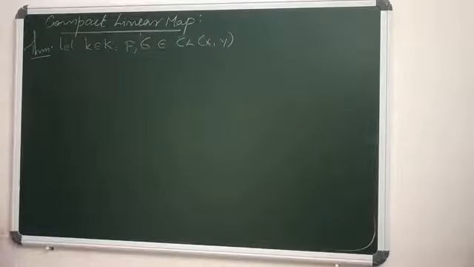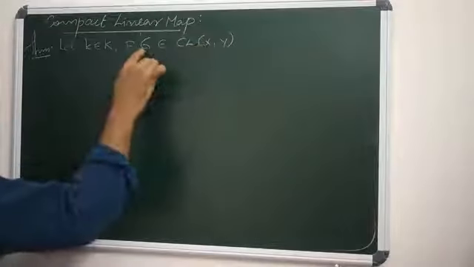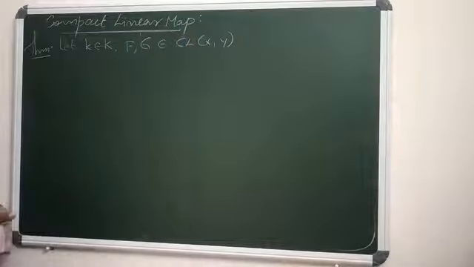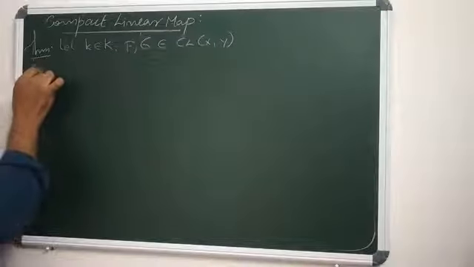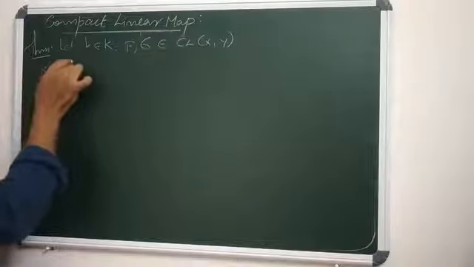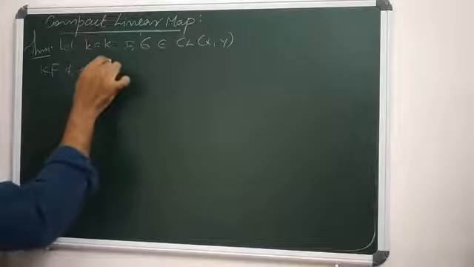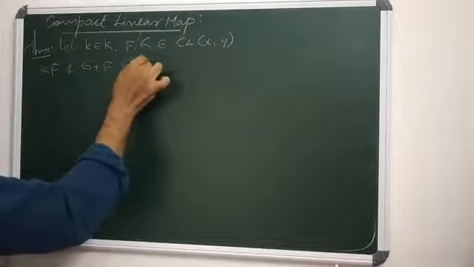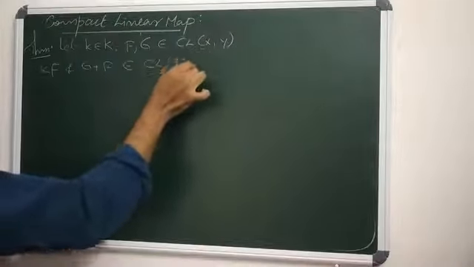CL(X,Y) is the set of all compact linear maps from X to Y, meaning f and g are compact linear maps from X to Y. Then kf, and f plus g, fall in CL(X,Y). So this is our first argument.